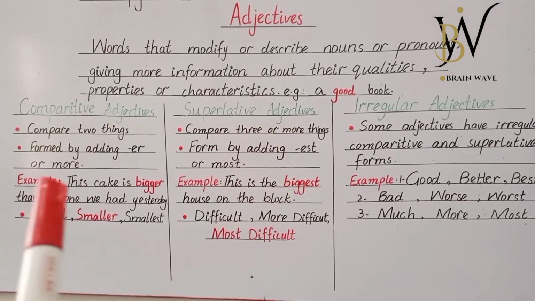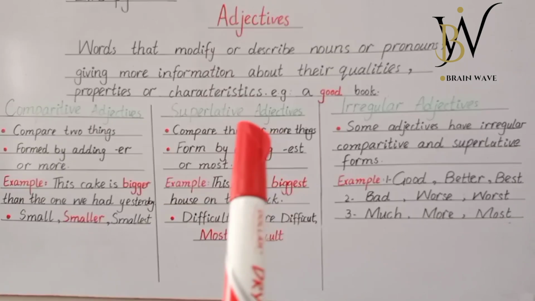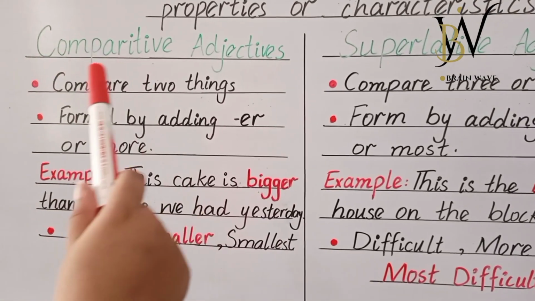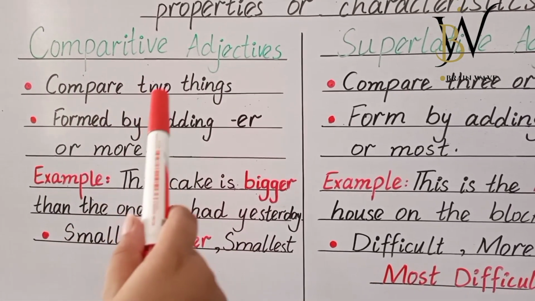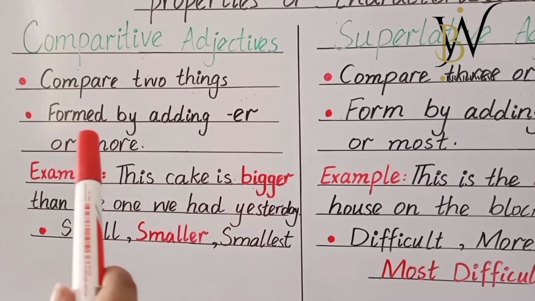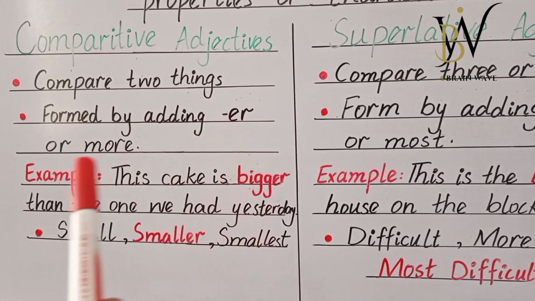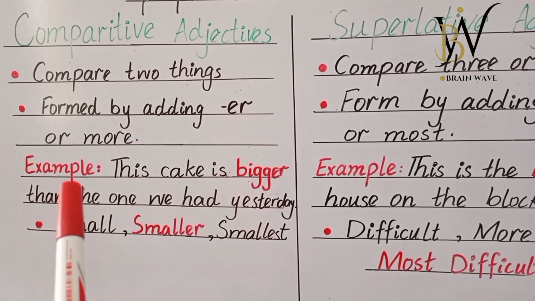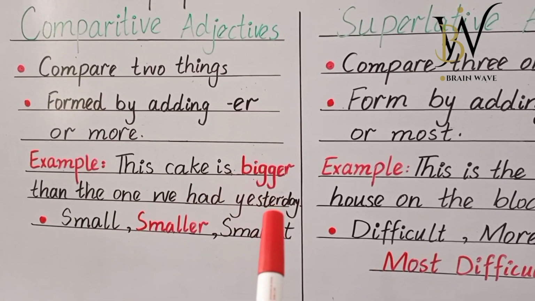So we have different degrees of adjective. First of all, we have comparative adjective and then we have superlative adjective. What are comparative adjectives? The words which compare two things only, and they are formed by adding er to the end of the adjective or more to the start of the adjective. For example, this cake is bigger than the one we had yesterday.